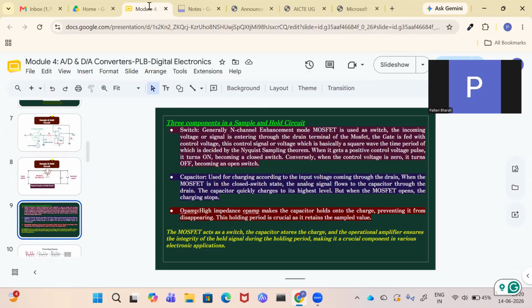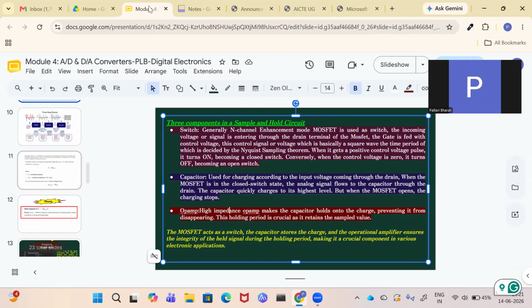The op-amp, with its high impedance, makes the capacitor hold on to the charge, preventing it from disappearing. High impedance means it will not let the capacitor discharge completely; before the capacitor becomes completely discharged, the switch will turn on again. So the op-amp is helping in that manner. This slide is not very important.